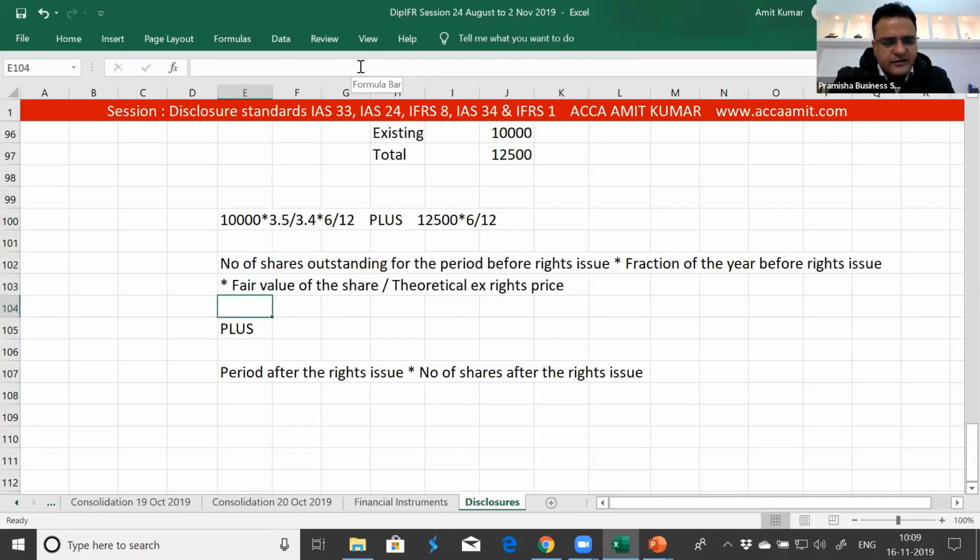So this calculation is 10,000 into 3.5 divided by 3.4 into 6 by 12 turns out to be equivalent to, the number of shares outstanding before the rights issue, 5147. Number of shares outstanding after the rights issue 12,500 into 6 by 12 equivalent to 6250.